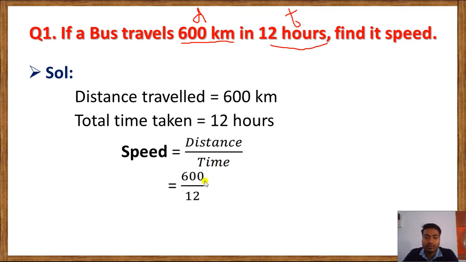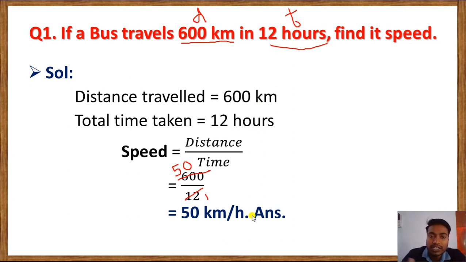Now use the value. Distance we have 600 and time we have 12. Now reduce the term. 12 1s are 12, 12 5s are 60, and this 0 goes here, so we got 50. Understood? So the answer is 50 km per hour. Why kilometer per hour? Because 600 is given in kilometer and time is given in hour. This is how we find speed when we have distance and time.